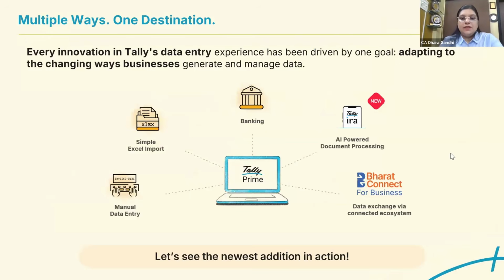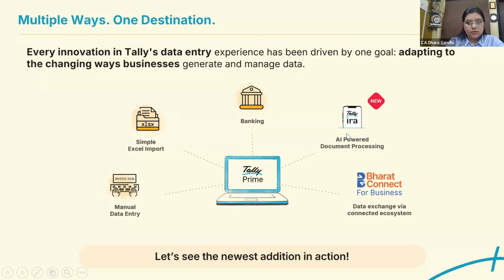So Tally Prime is giving you an AI powered document processing system. Banking was there in the previous release. Simple Excel import was there in the previous release. Now you can import PDFs also. You can avoid doing manual entries now. There's Bharat Connect for business data exchange via a connected ecosystem. So these are some hero features of the new release. And specifically, I will cover this AI accounting part today.